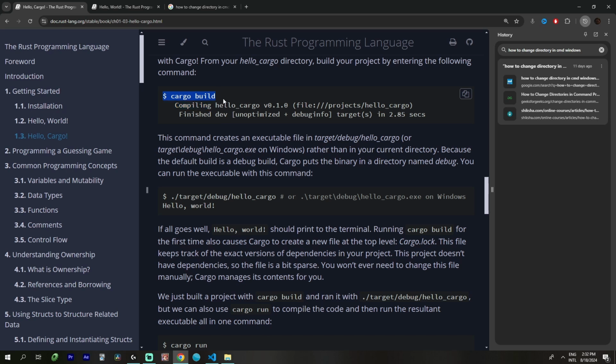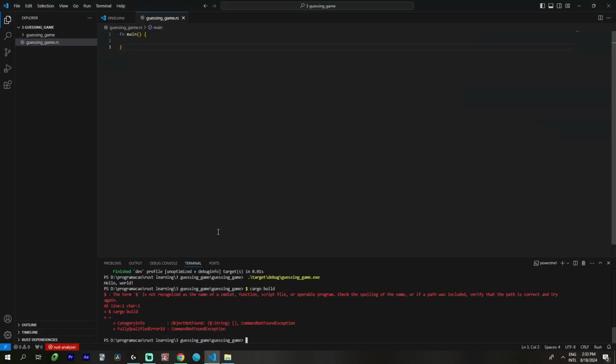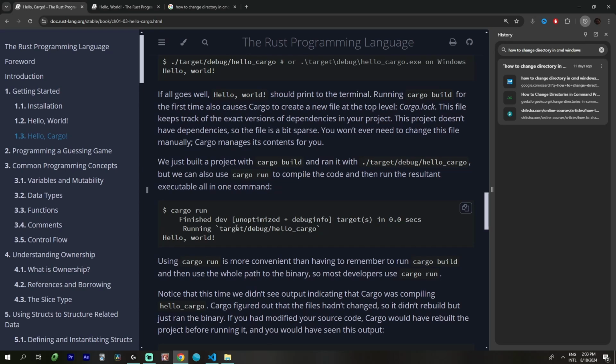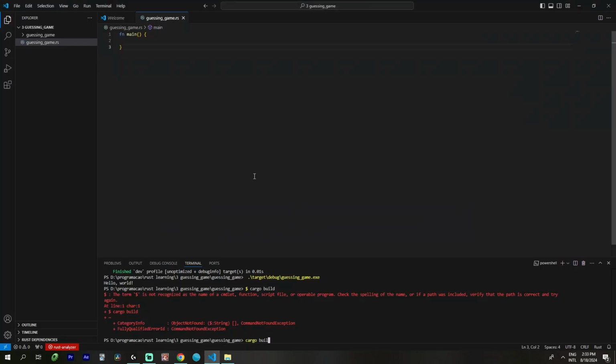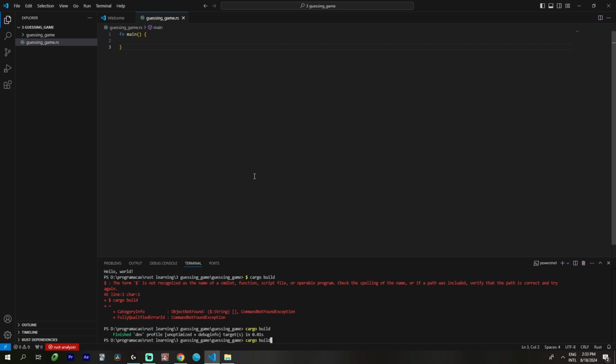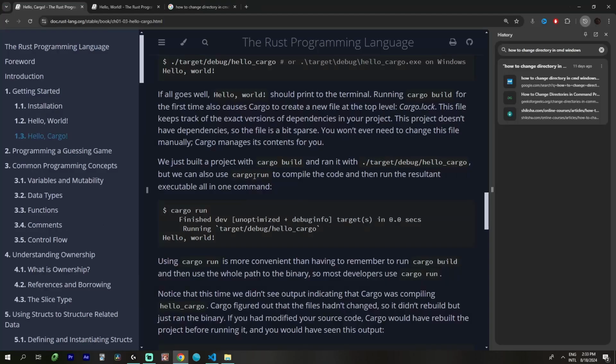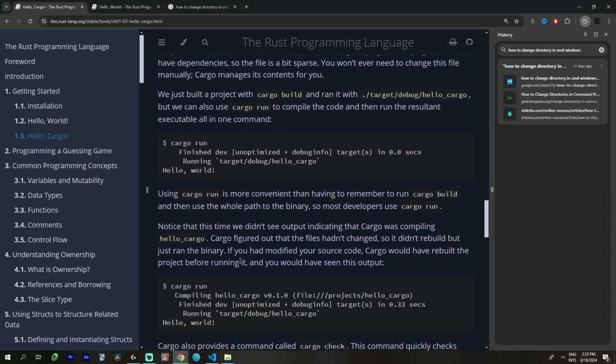Maybe I need this dollar sign. I think this is for Linux. Yeah. Cargo build. Oh my god. This is not gonna work today.